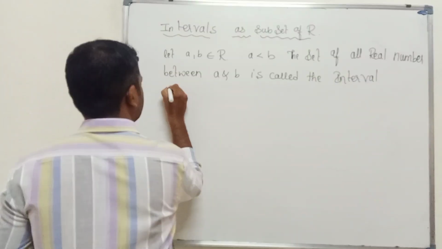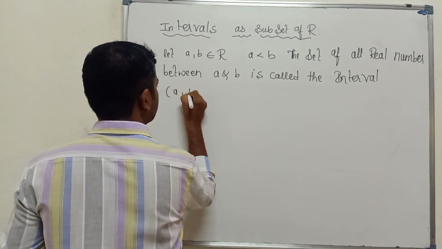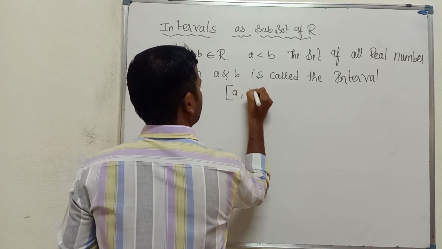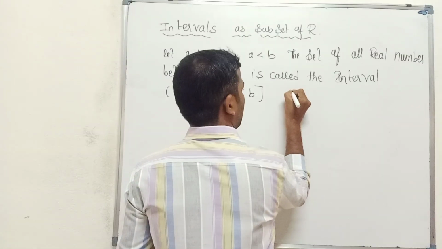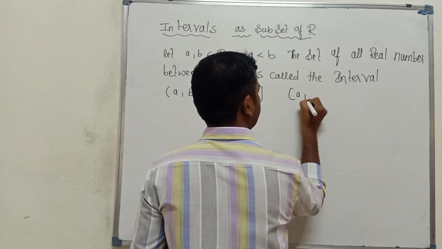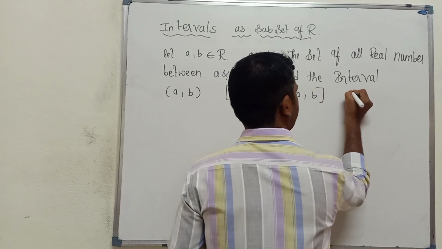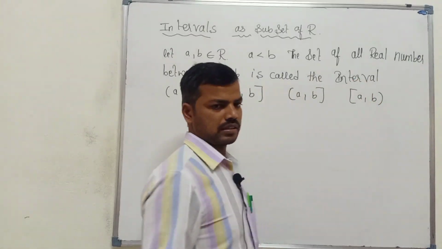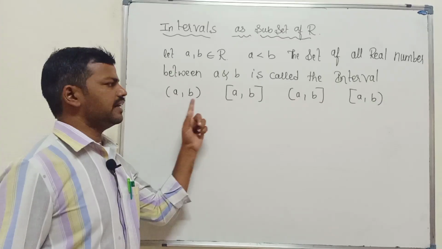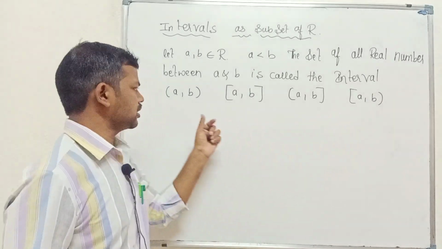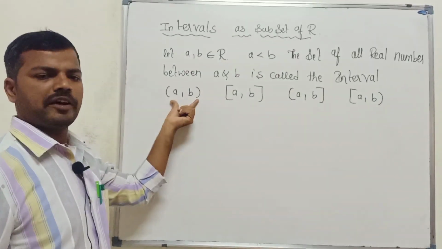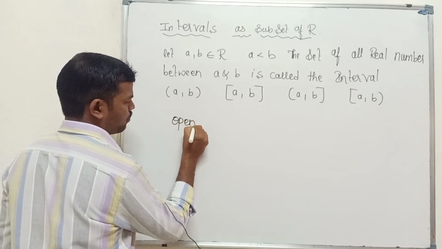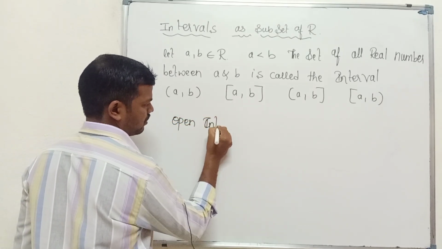ಅದ್ರಾಗ so we have so many types of interval. So that is, one is open interval, we write like this, and another one is a closed interval. So it is a closed interval, and semi open interval and semi closed interval. So these are the intervals we have. So first we will take that is about open interval. Open interval.